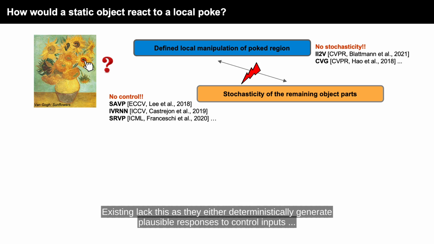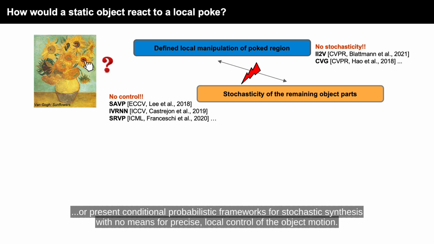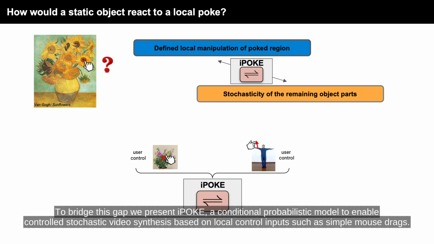Existing approaches lack this, as they either deterministically generate plausible responses to control inputs, or present conditional probabilistic frameworks for stochastic synthesis with no means for precise local control of the object motion. To bridge this gap, we present iPOKE, a conditional probabilistic model to enable controlled stochastic video synthesis based on local control inputs such as simple mouse drags.